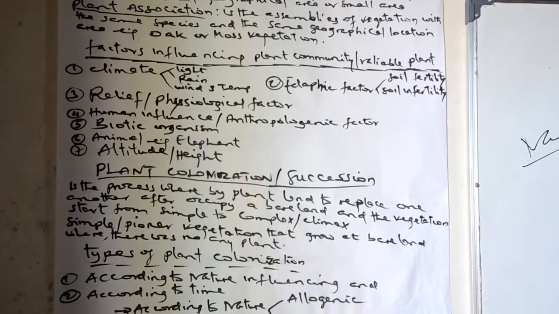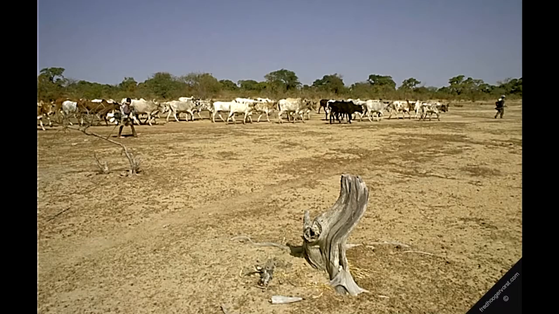Animal, example elephants, which just destroy the vegetation. Example, branches of trees are cut off by elephants. Therefore, it will be impossible for the plant to grow or develop and reach its summit.